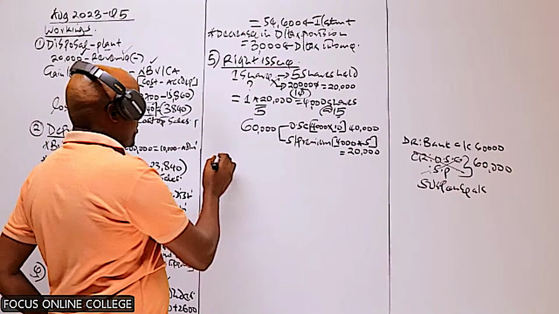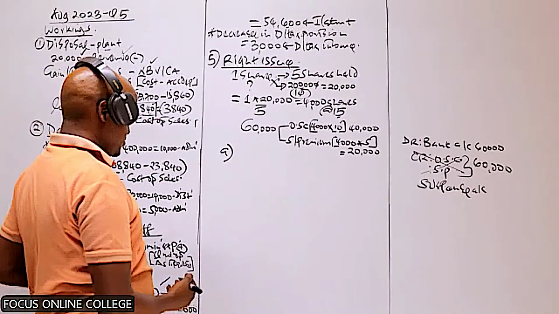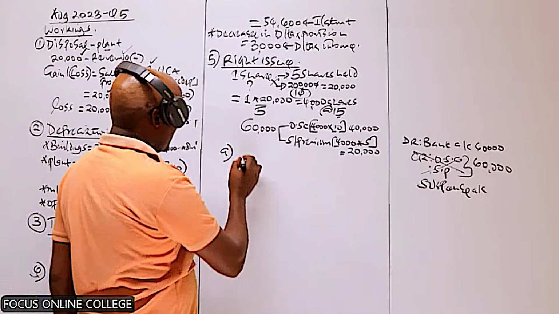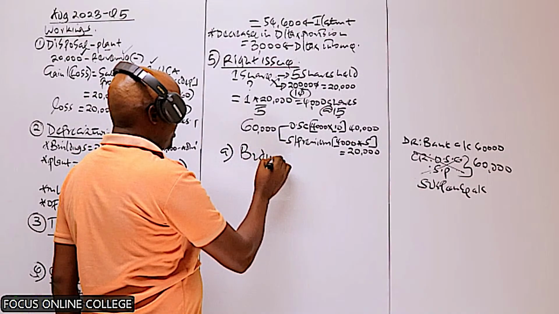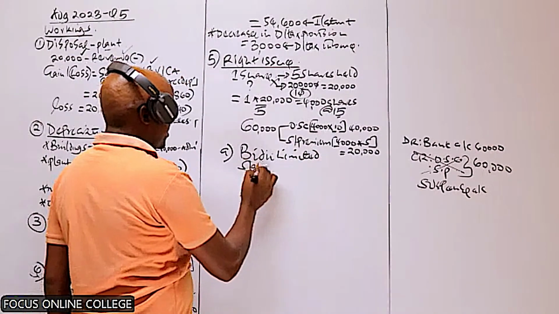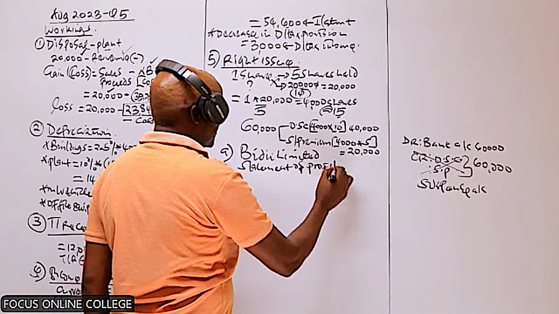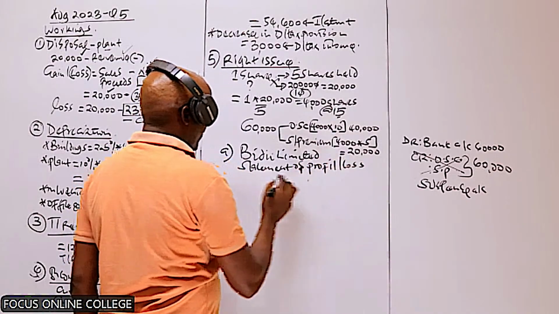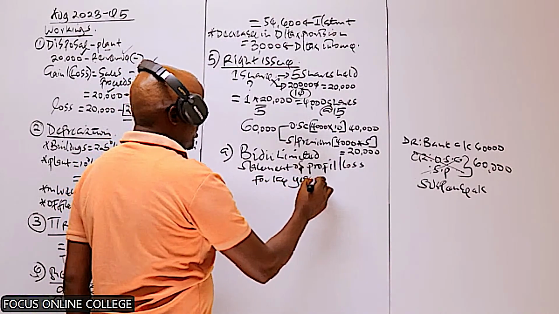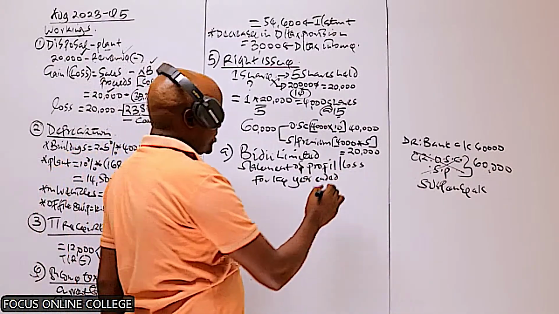So what we need to do now is proceed and prepare what is required. We start with part A. We have the title. The name of the company is BD Limited, and this is the statement of profit or loss for the year ended 31st of December 2022.